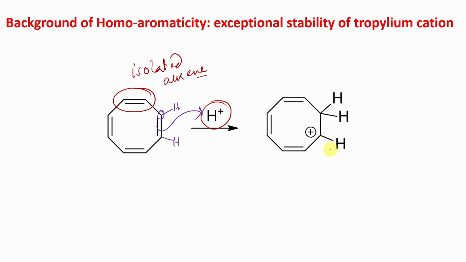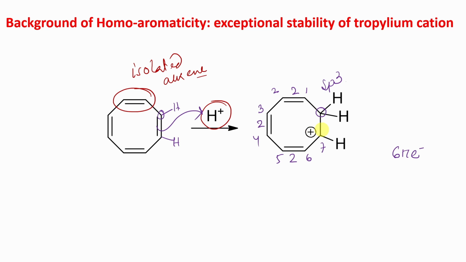Positive charge means deficiency of electrons. Now previously what was the problem with COT? 8 pi electrons. But right now if you look, it has 6 pi electrons, so it can have aromaticity. But still one confusion, that there is one sp3 carbon. So actually what they do, they bypass this sp3 carbon. If you look from here, 1 2 3 4 5 6 7, now in carbon number 7 there is a positive charge.